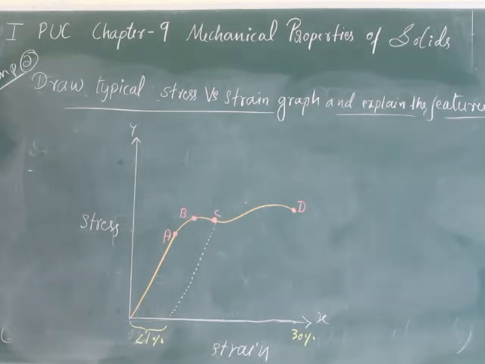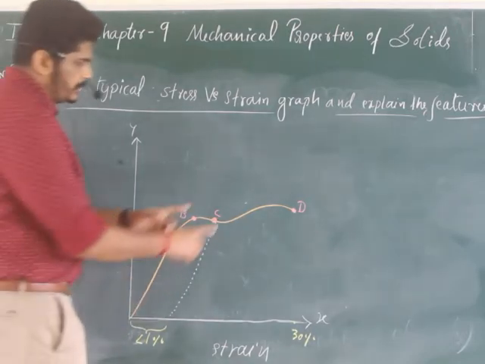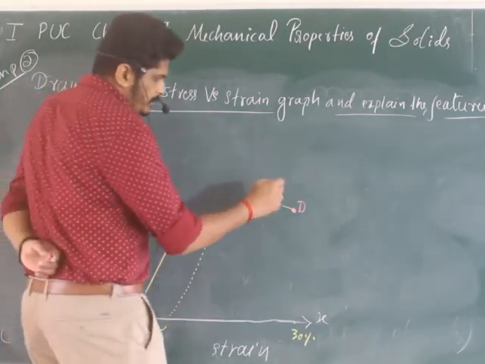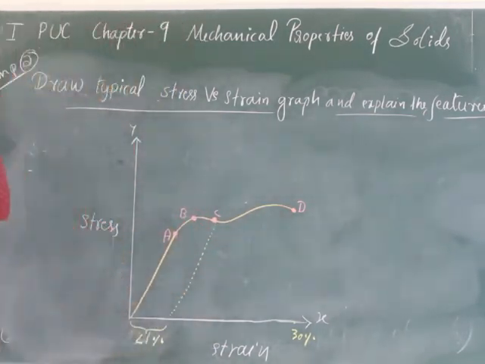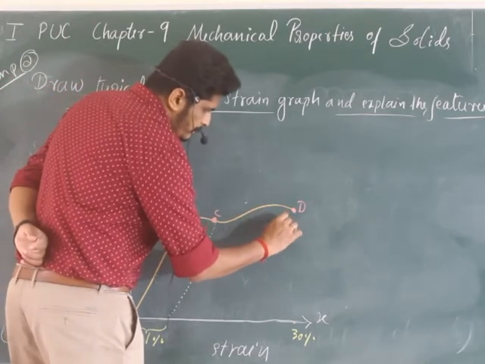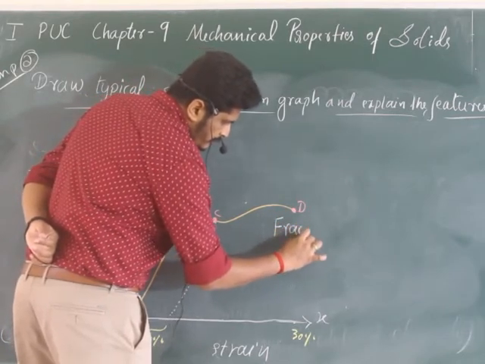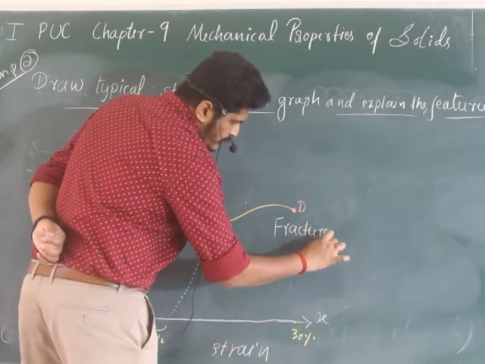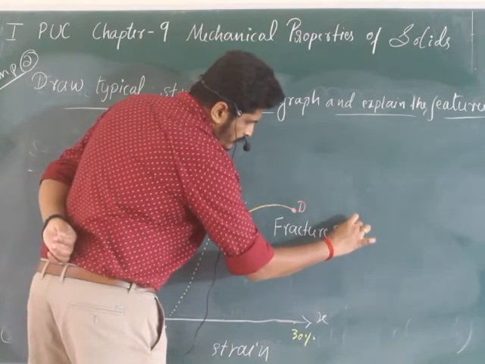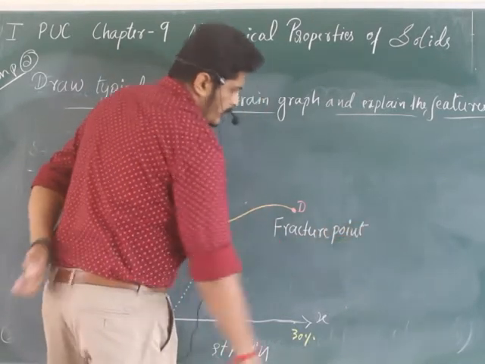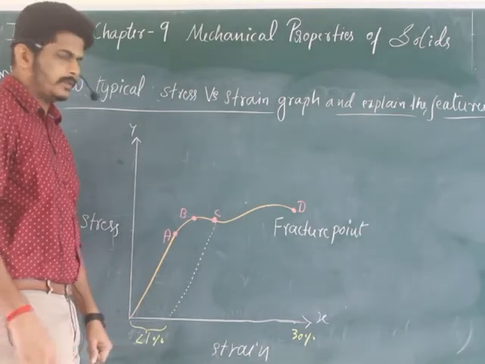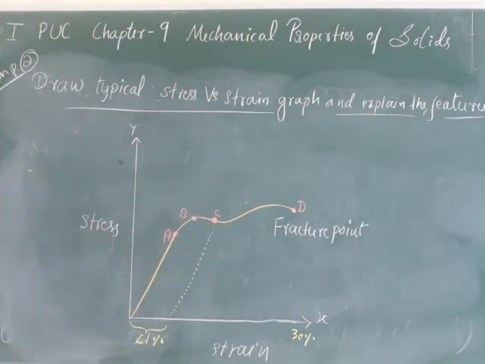Next, let us write down the terms which are present here. So the terms which have to be written. Here D means fracture point. Okay, D means fracture point.